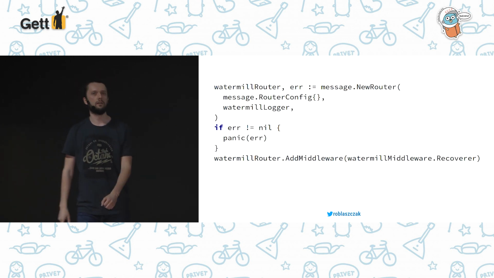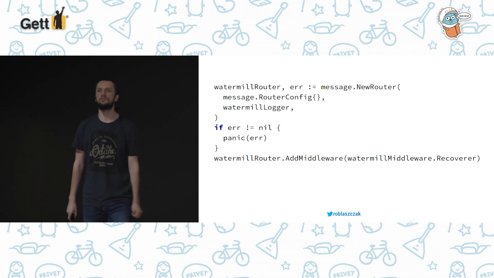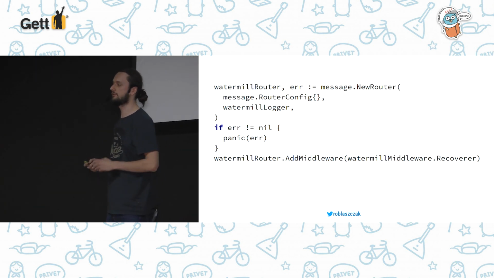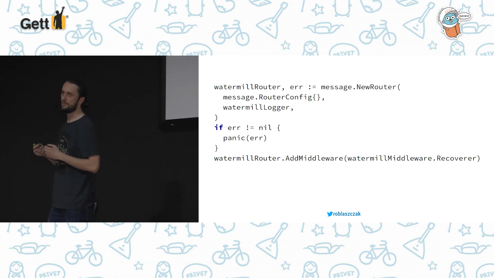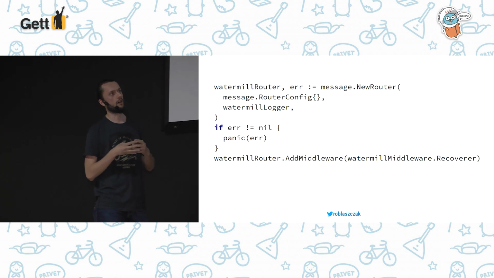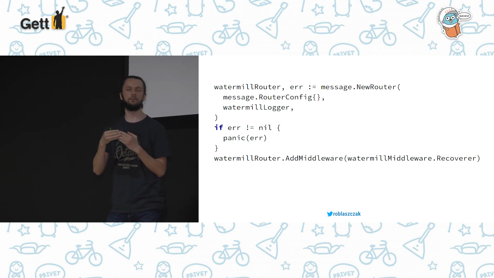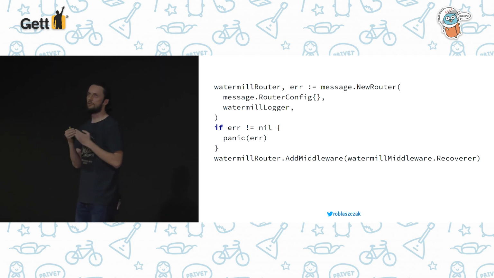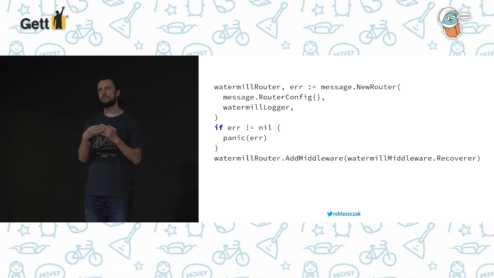And the last part, which we need to process these messages, is a message router. The message router is also something similar to the HTTP router. The only difference is that we will not define an endpoint to which we will be listening. We are just defining a topic from which we will receive the messages, and we are defining a handler.